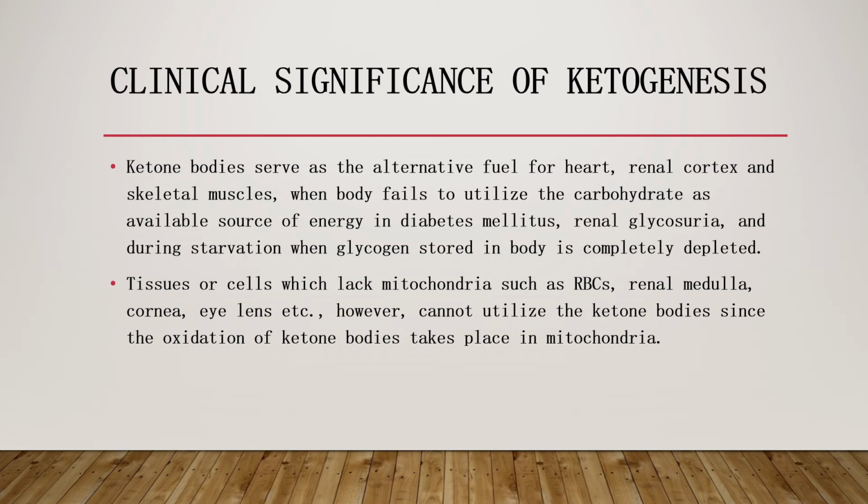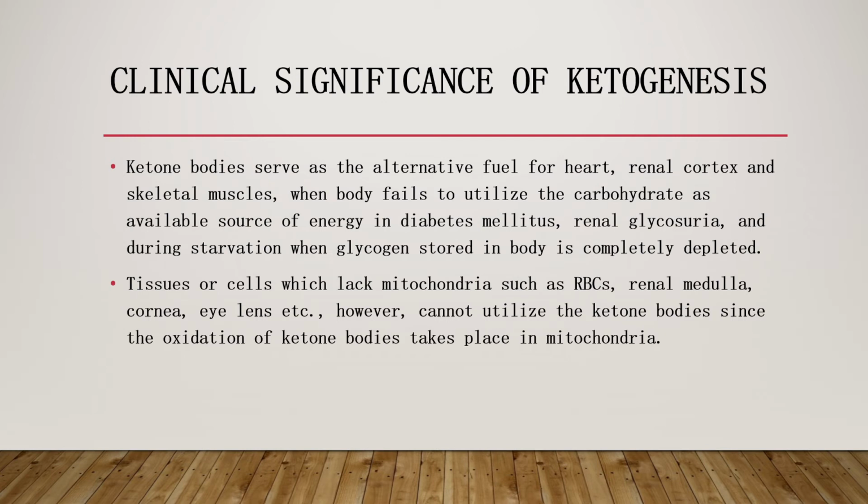Due to overproduction of ketone bodies in uncontrolled diabetes or during prolonged starvation, it will exceed the normal 3 milligram per dl. When the rate of production of ketone bodies exceeds the rate of their use by extrahepatic tissues, their concentration also increases in the blood.